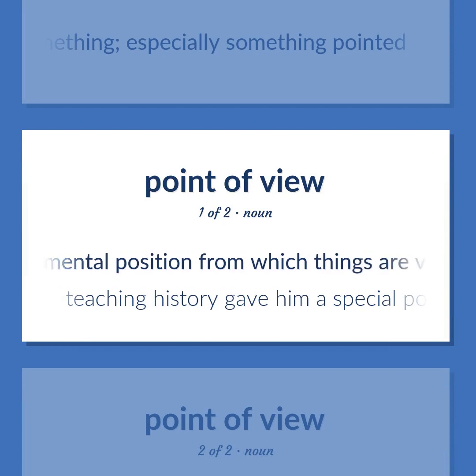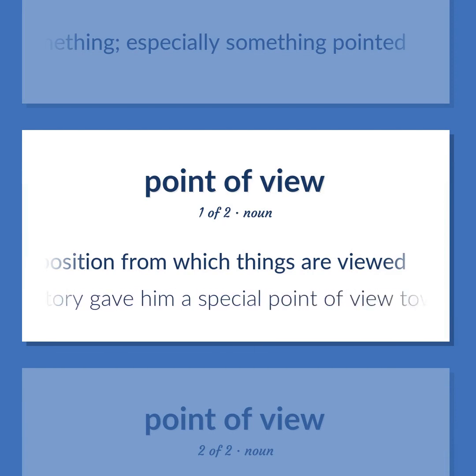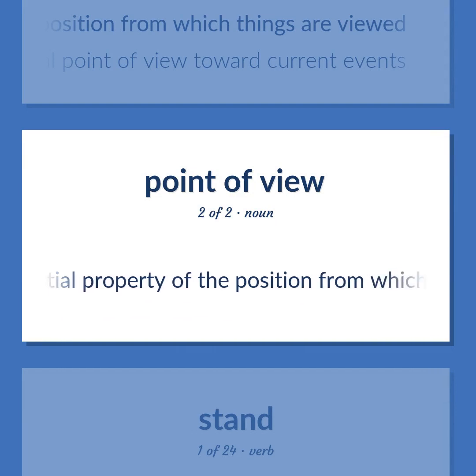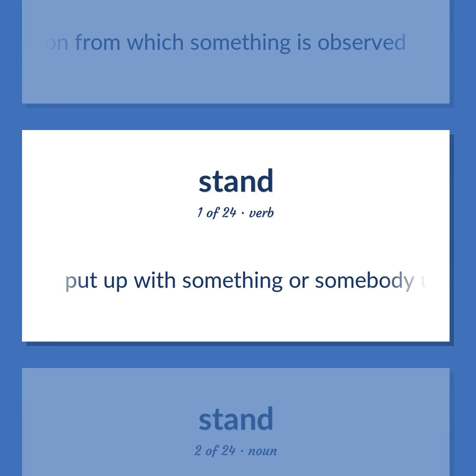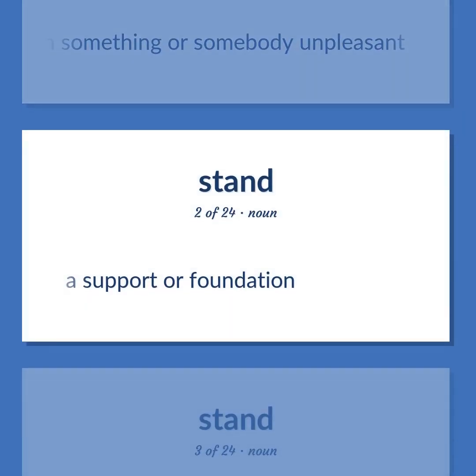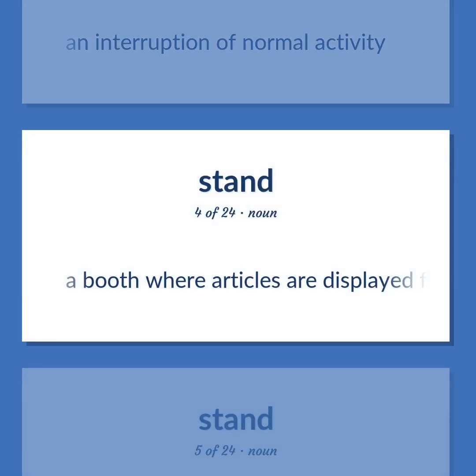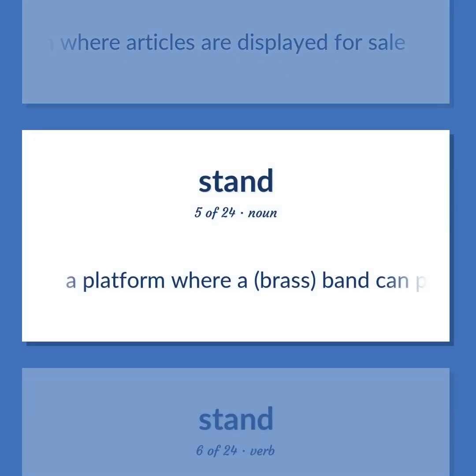A mental position from which things are viewed. Teaching history gave him a special point of view toward current events. The spatial property of the position from which something is observed. Put up with something or somebody unpleasant. A support or foundation. An interruption of normal activity. A booth where articles are displayed for sale. A platform where a brass band can play in the open air.